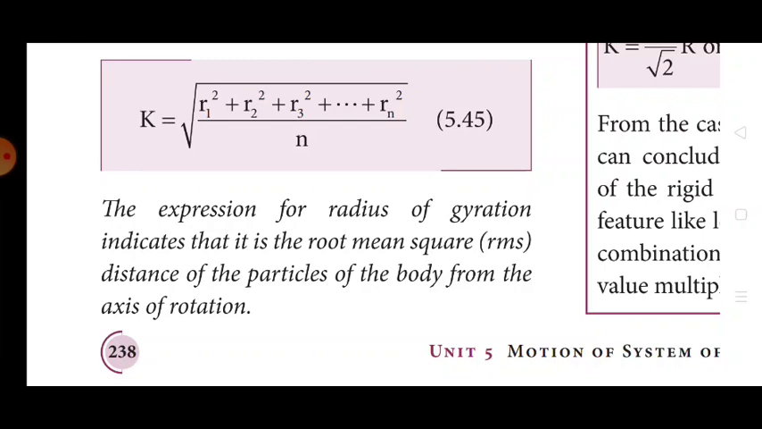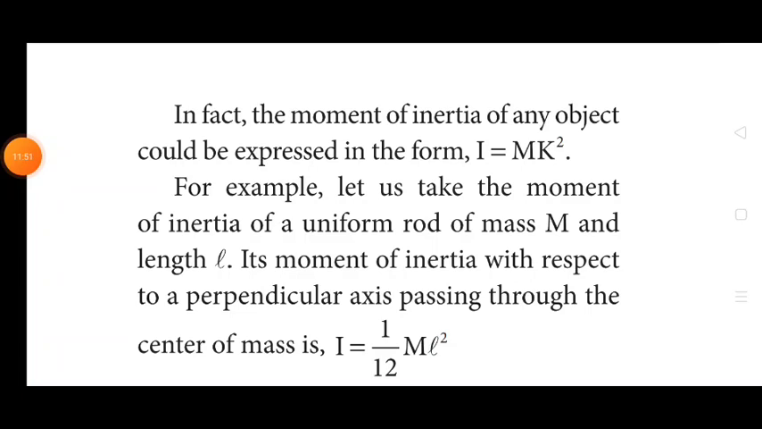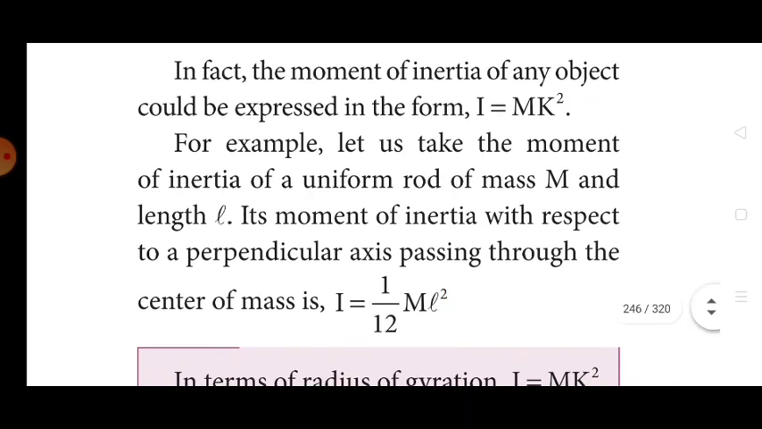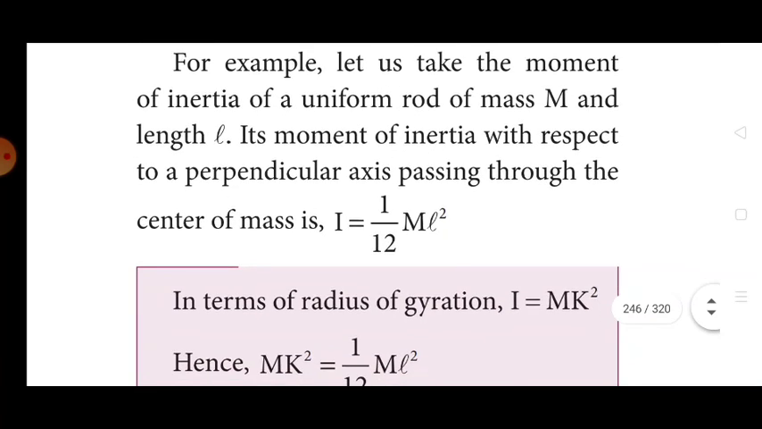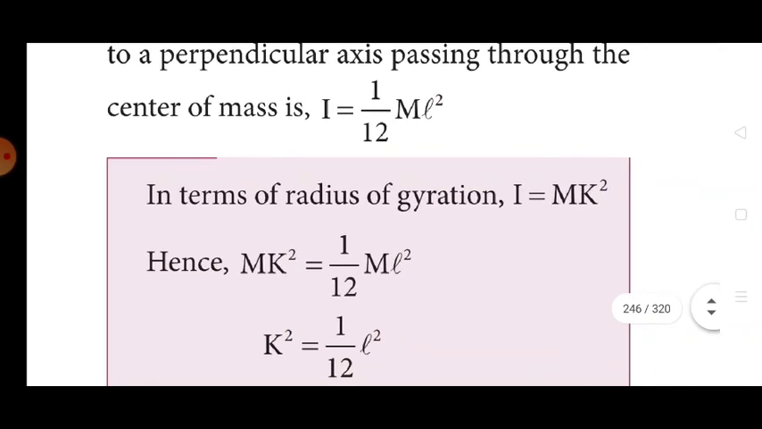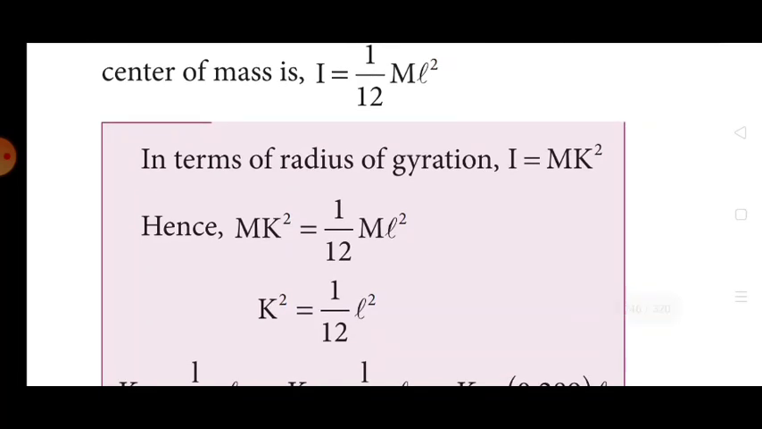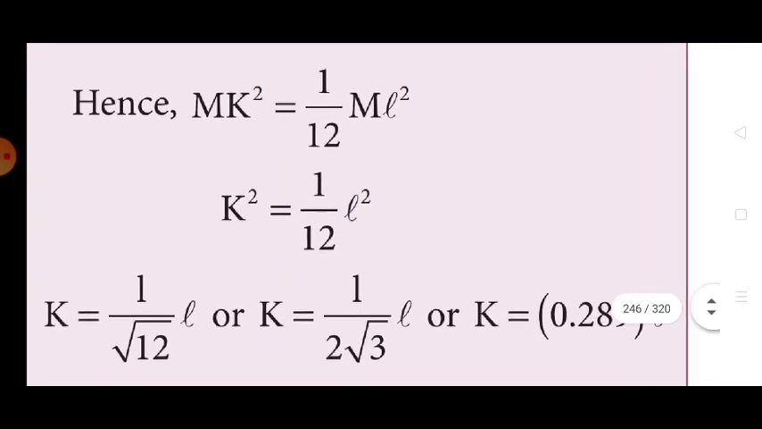In fact, the moment of inertia of any object could be expressed in the form I = mk². For example, let us take the moment of inertia of a uniform rod of mass m and length L. Its moment of inertia with respect to the perpendicular axis passing through the center of mass is I = 1 by 12 mL². In terms of radius of gyration, I = mk². Hence, mk² = 1 by 12 mL². So k² = 1 by 12 L². Finally, k = 0.289 L.